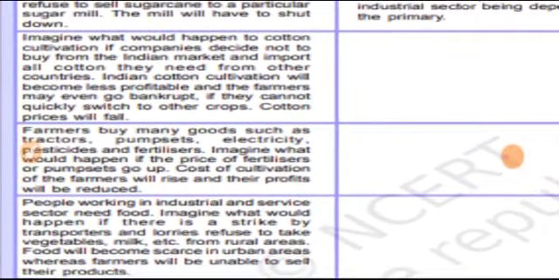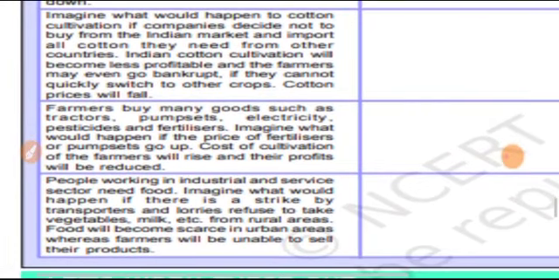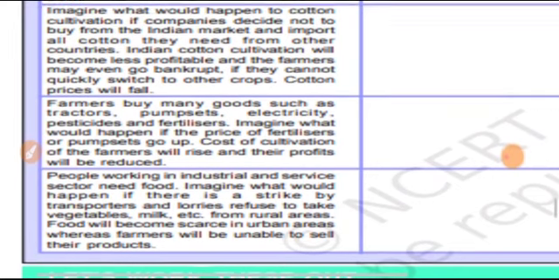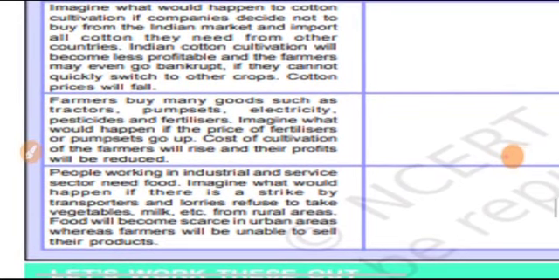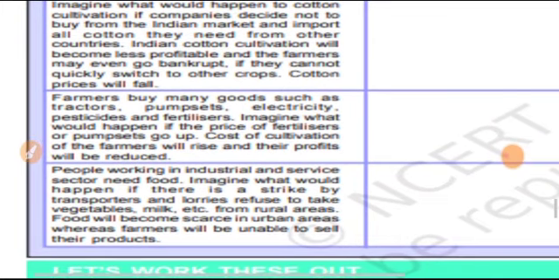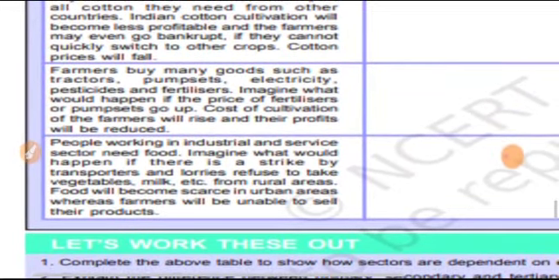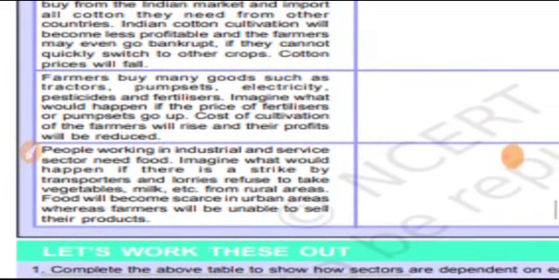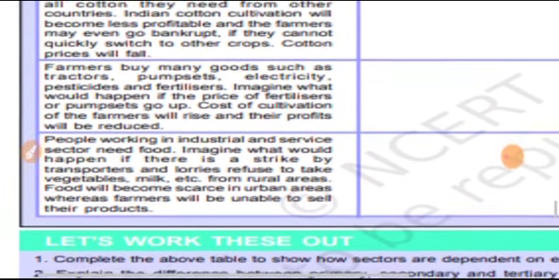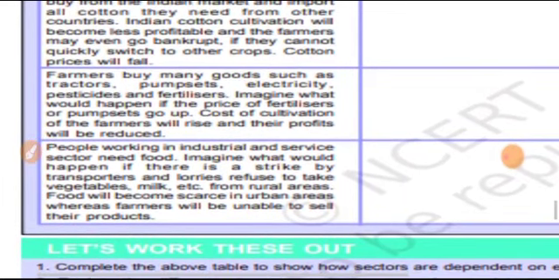Now, likewise, let us take the second example. Imagine what would happen to cotton cultivation if companies decide not to buy from the Indian market and import all the cotton they need from other countries. Indian cotton cultivation will become less profitable and the farmer may even go bankrupt. If they cannot quickly switch to other crops, cotton prices will fall. This is an example of the primary or agriculture sector and related sectors being dependent on the secondary sector. So this is an example of the primary sector related to the secondary sector.